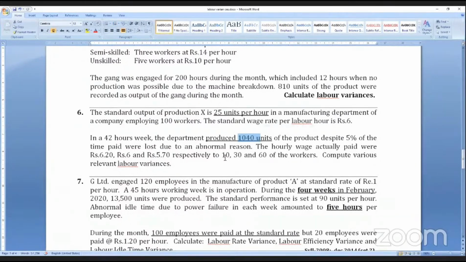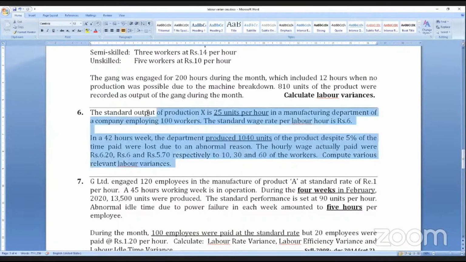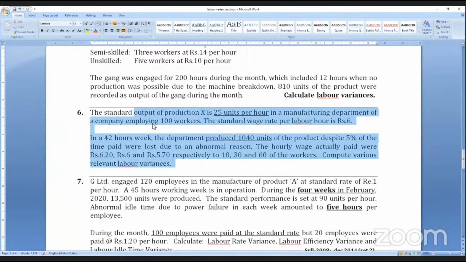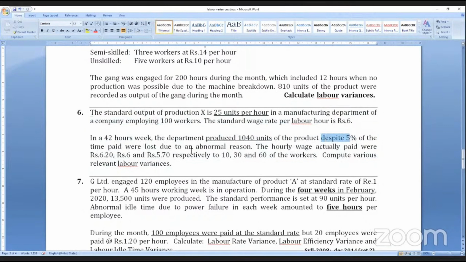Okay, so there is no question of gang variance because it is only one type of labor. So you require the first column, second column, third column, fourth column for idle time variance, because here you can see 5% of the time paid was lost due to an abnormal reason. That is called idle time.